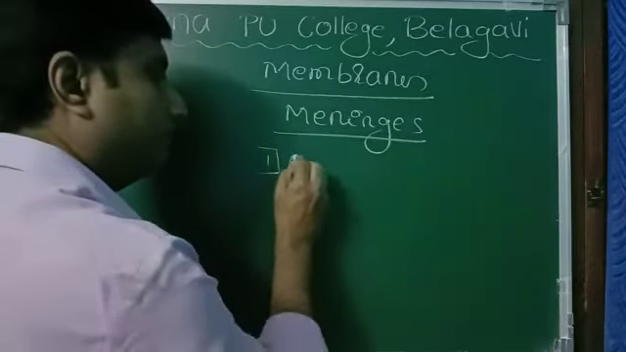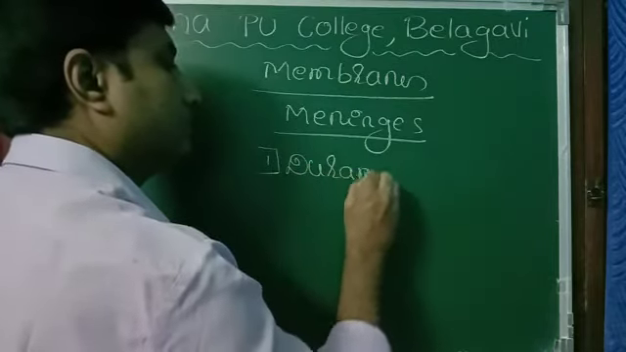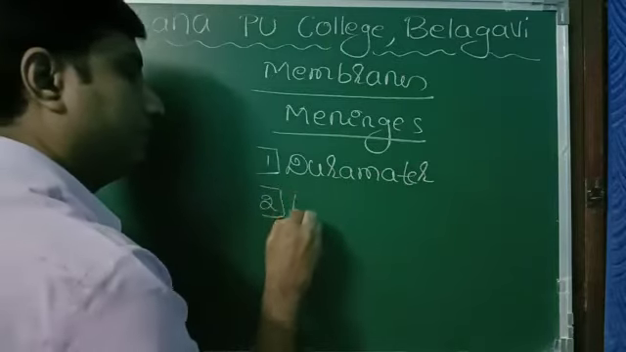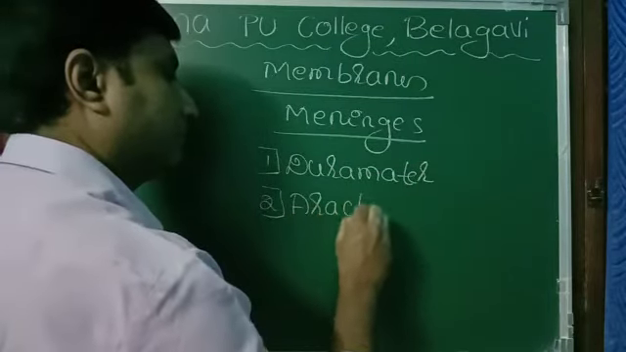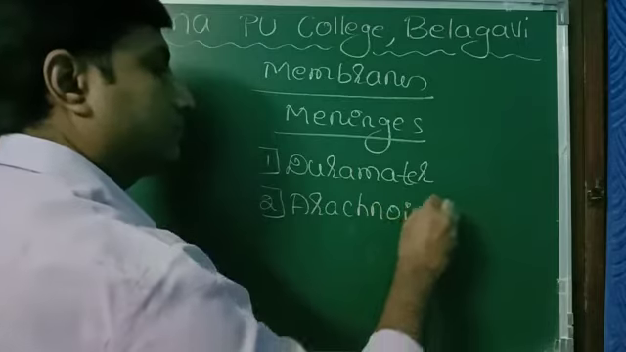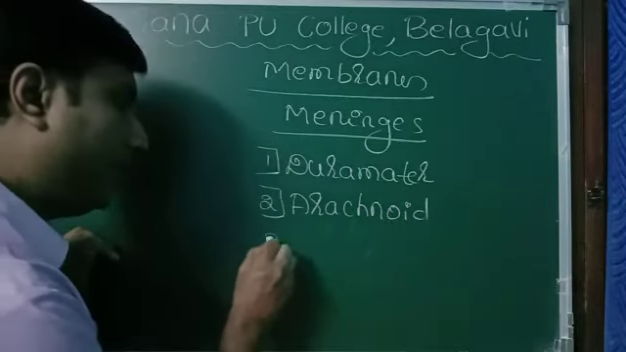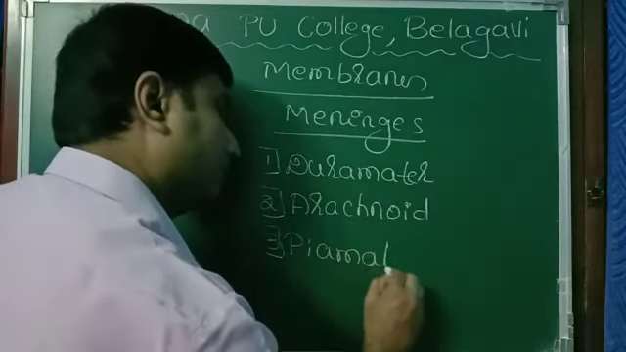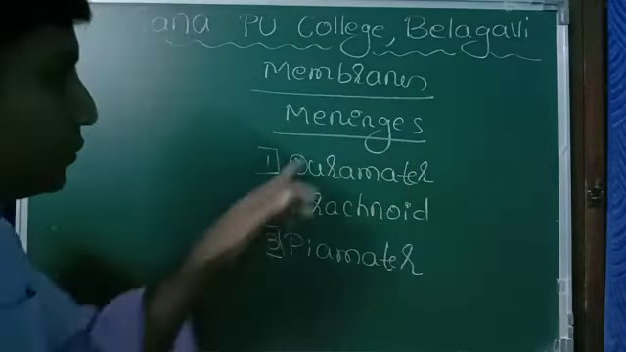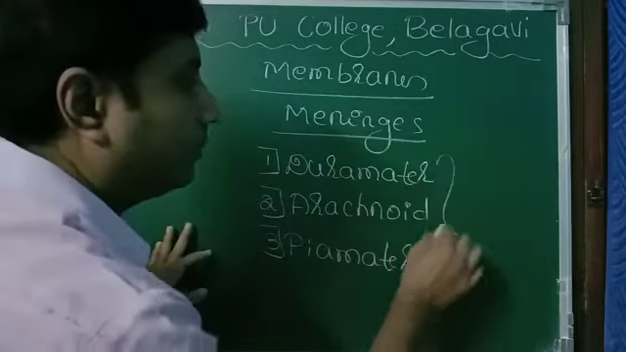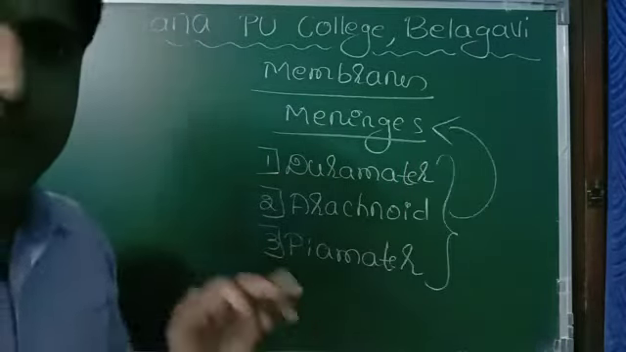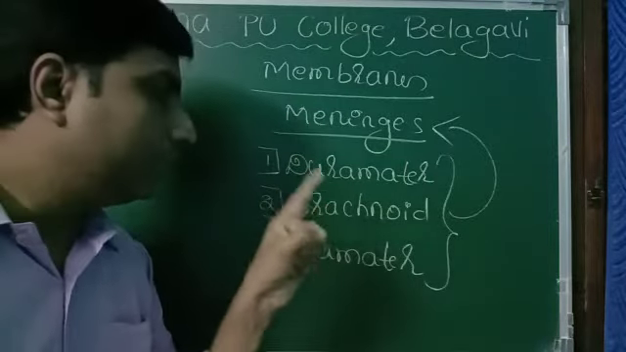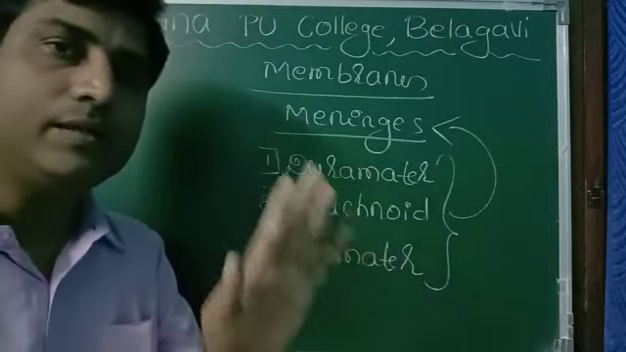dura mater, the middle one arachnoid, and the last one pia mater. Okay, so these 3 together are called meninges. Meninges are the membranes that cover our brain: dura mater, arachnoid, pia mater. Okay, these 3 are the membranes.